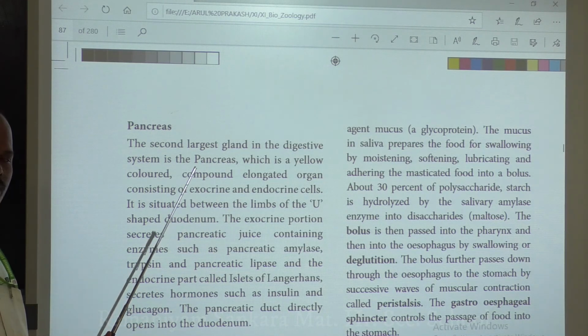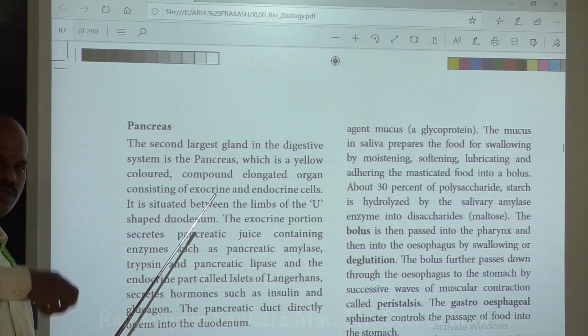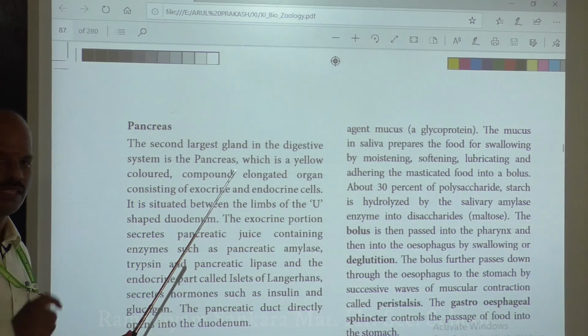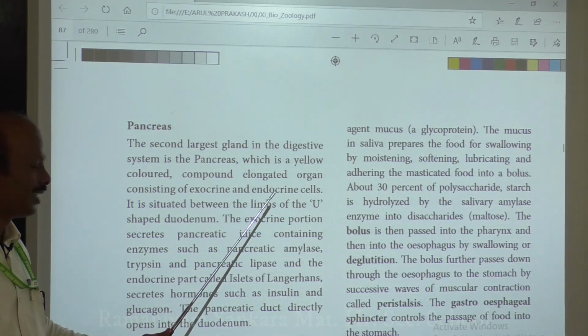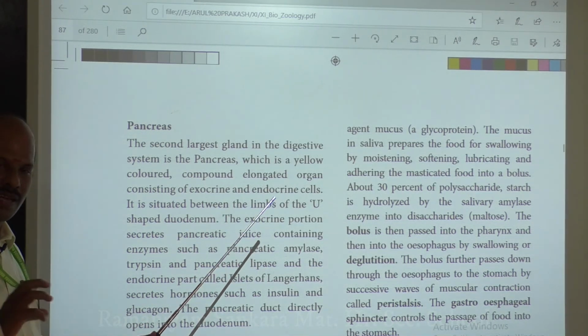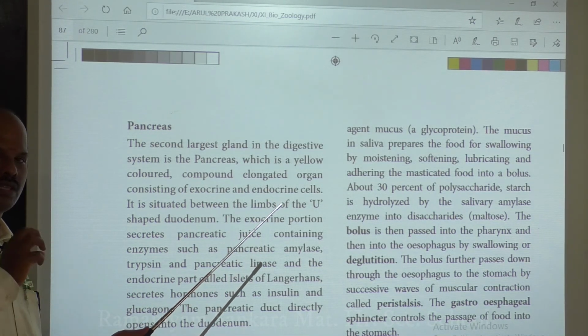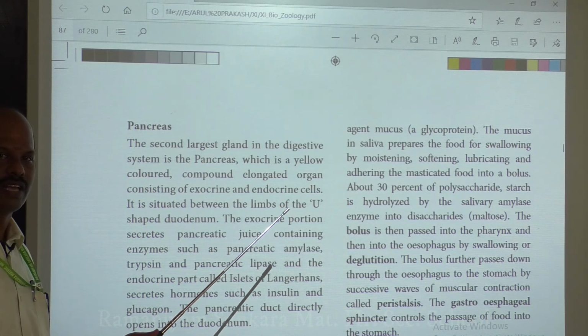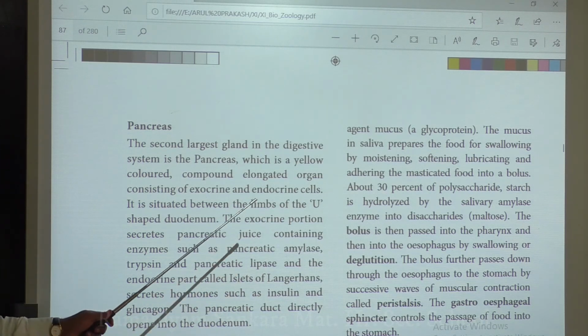What is exocrine? Any gland that is capable of producing its secretions through ducts is exocrine. Then what is endocrine? It does not have ducts. Whatever juices are produced in the pancreas are released directly, in the absence of a duct. That is called endocrine.